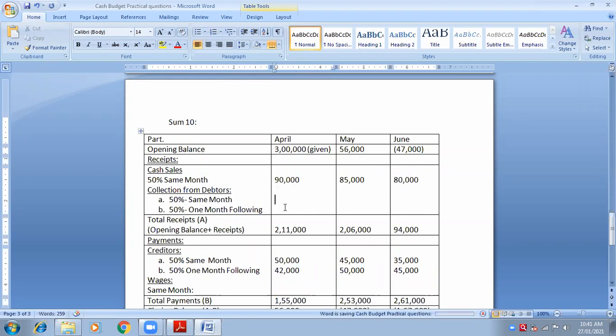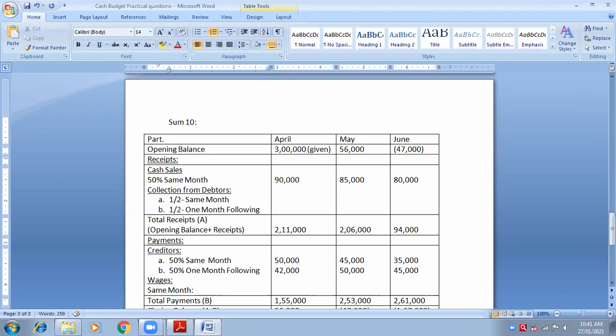Did you understand this much? Yes or no? Yes, ma'am. Understood. Whenever he says half, half means 50-50. Or otherwise, if you don't understand this 50%, write half. Whatever he says, write that way only. Don't get confused.